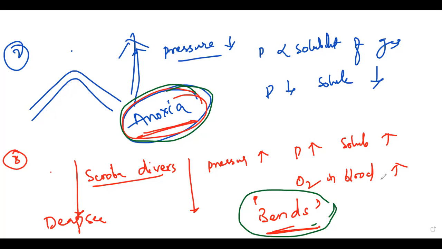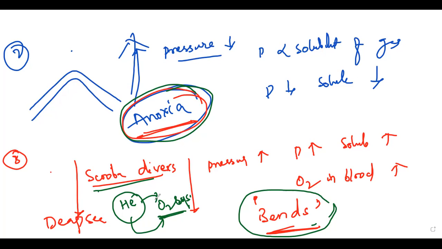So they can easily accumulate in the blood. So what happens? There is a condition called bends. To avoid this, generally the scuba divers will take helium with the oxygen cylinder. That means the O2 gas cylinder is diluted with some amount of helium.